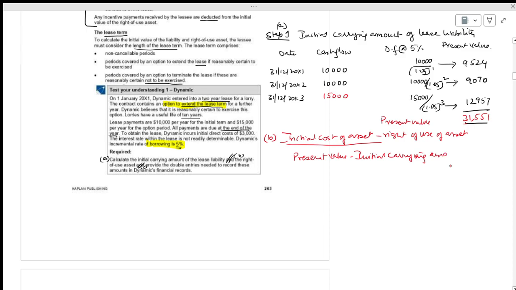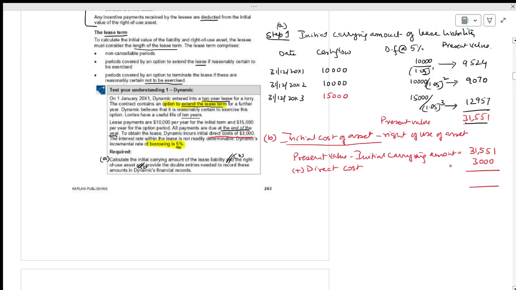Initial carrying amount is how much? 31,551 plus, you see, they have mentioned that to obtain the lease there is a direct cost. How much is the direct cost? Second paragraph, third line: 3,000. Direct cost is 3,000.